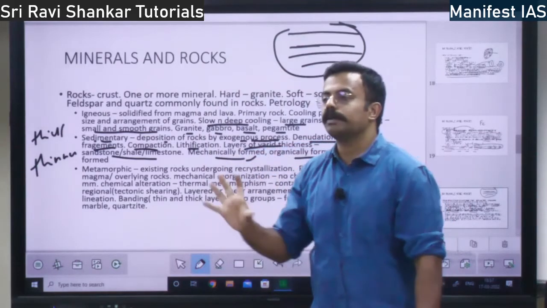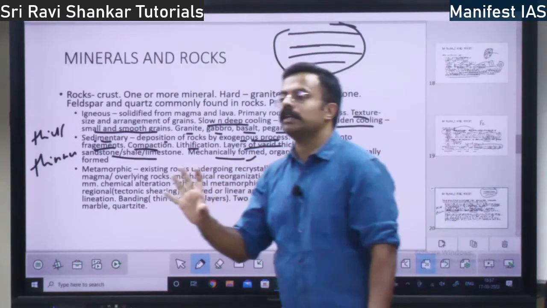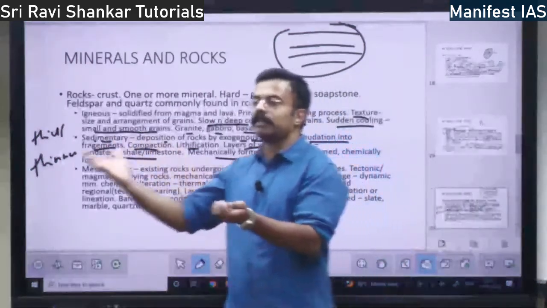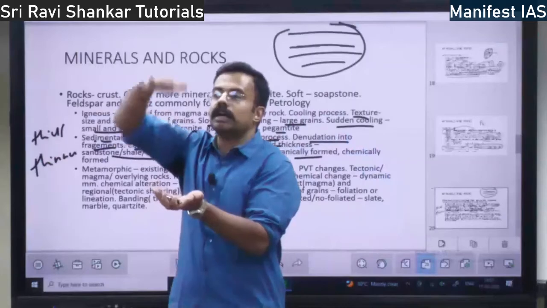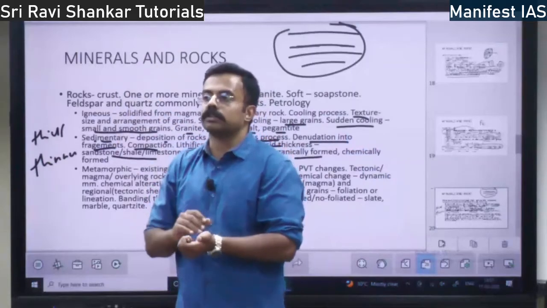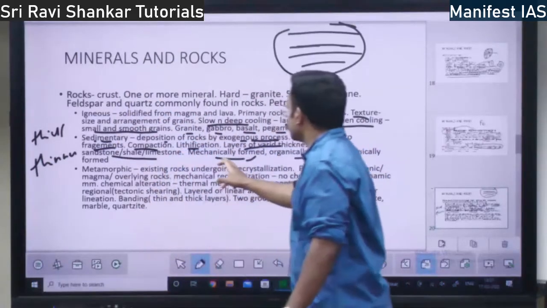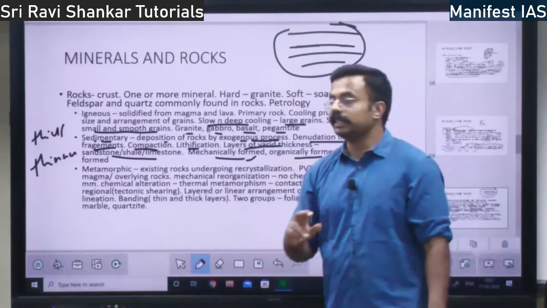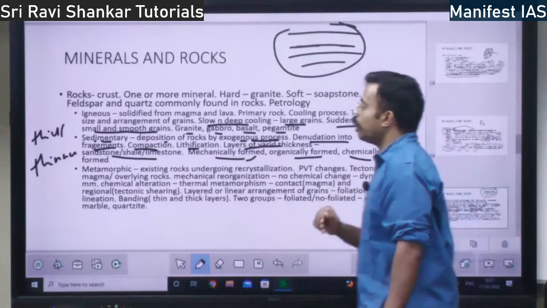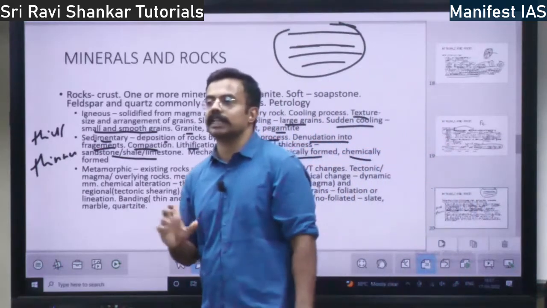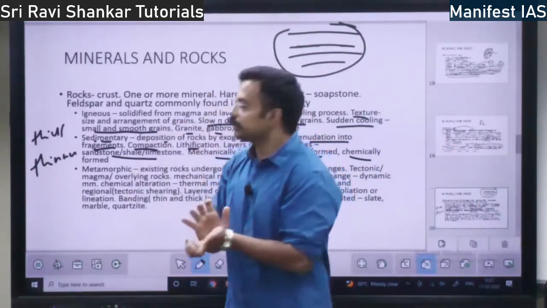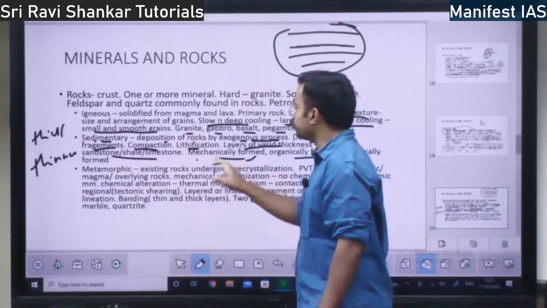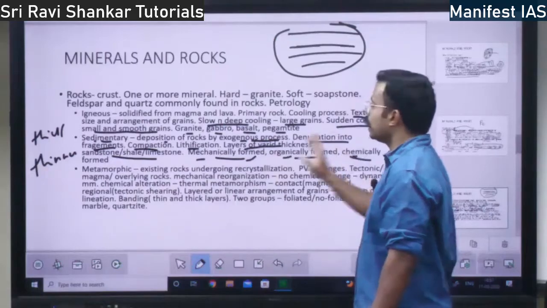Or there might be some bigger rock which is falling on the smaller rocks, right? That is one thing that comes under mechanical. Organically means due to some reactions. Also they can be formed because of chemical reactions. If the rock is formed that way, that can also be a sedimentary rock. These sedimentary rocks are formed under mechanical, organic and chemical processes.